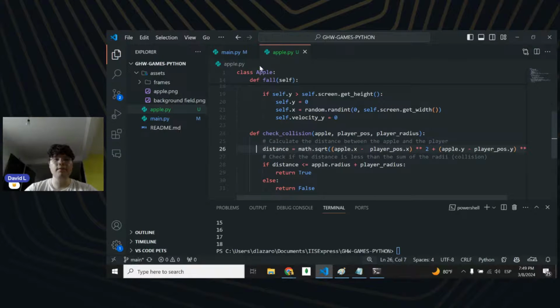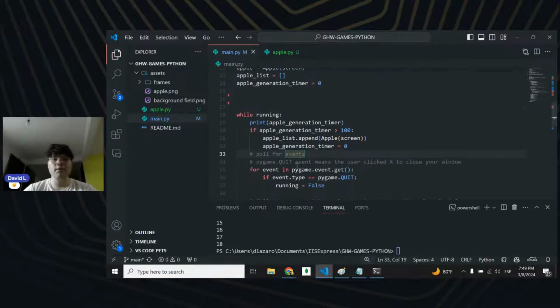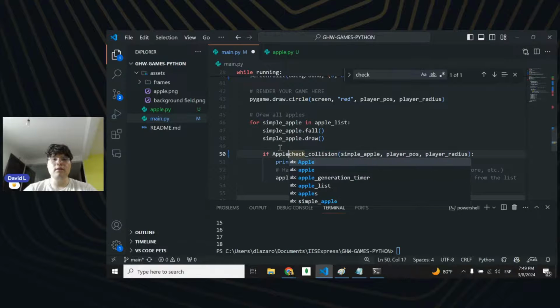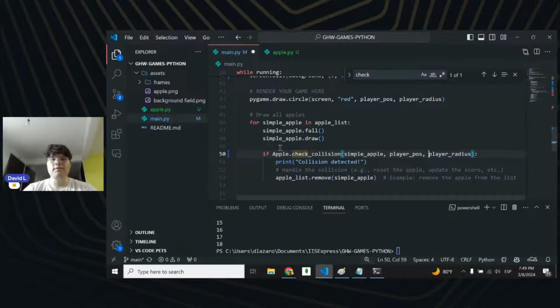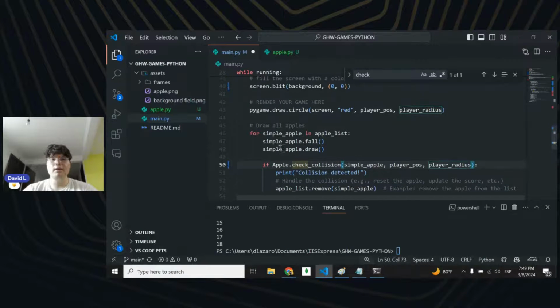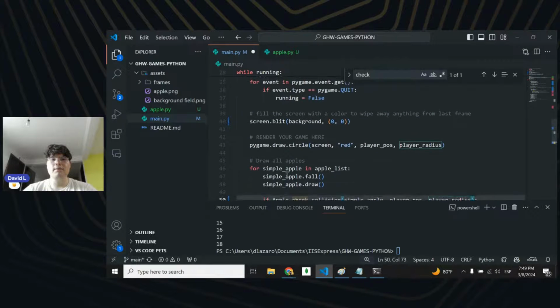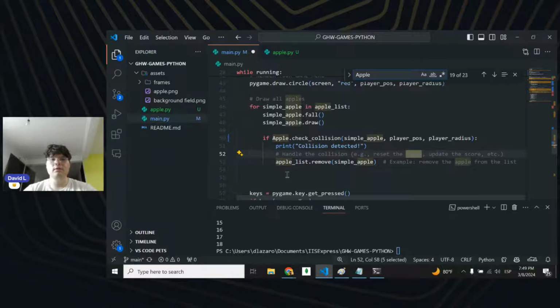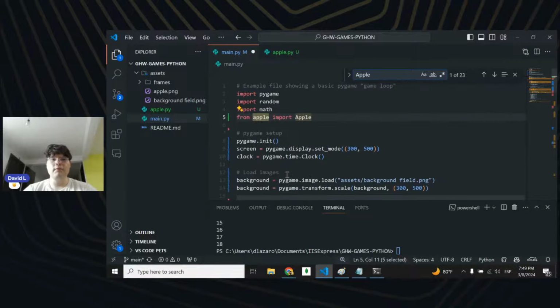Okay, let's see if this works actually, because we're calling check collision. If apple.check_collision. I have this simple apple, and simple apple and apple list. Yeah, let's see all the apples references that we have.